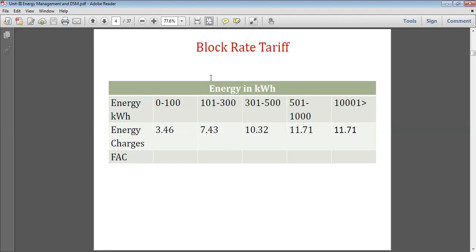Whatever the type of consumer, it may be a residential consumer, a commercial consumer, or an industrial consumer, the tariff insists that the consumer reduce its maximum demand and reduce its energy consumption by doing energy conservation programs, by doing some energy audit program in his premises or in the factory itself. So in the block rate, the rate of electricity goes on increasing with different blocks. If the consumption is more, the charges will be more, and it will be a higher electricity bill. So this is one kind of electric tariff.